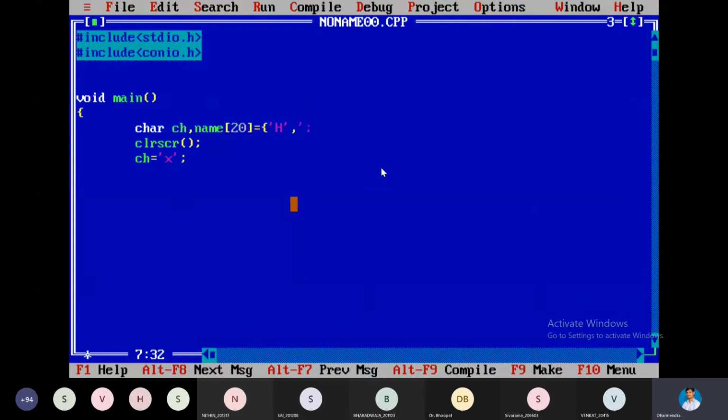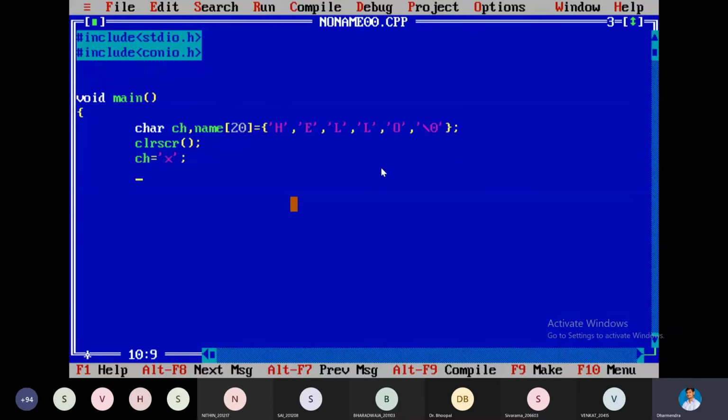comma, e, comma, l, comma, l, comma, next o. But for the ending character we have to give backslash 0. Not the letter o, but zero. That tells that it is the ending of the string.